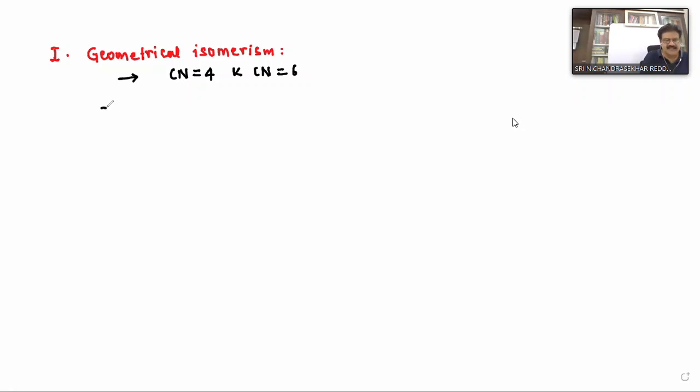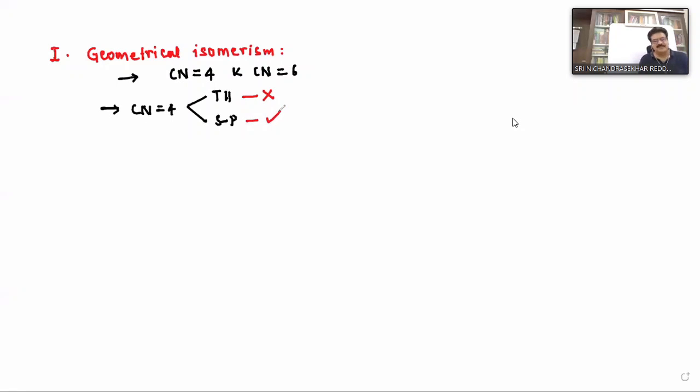Okay, fine. Next, in coordination number 4 complexes, how many types do we have? Two types. What are they? Tetrahedral and square planar. In tetrahedral complexes, geometrical isomerism cannot be observed. We can find it only in square planar complexes.